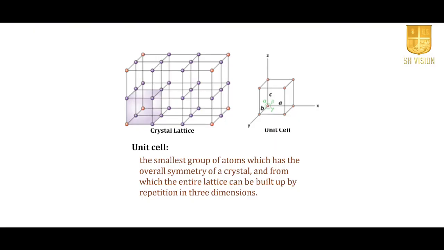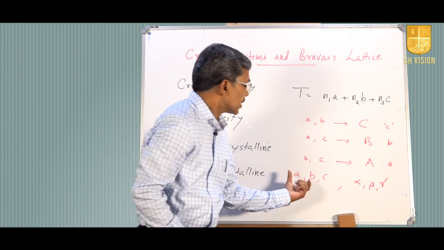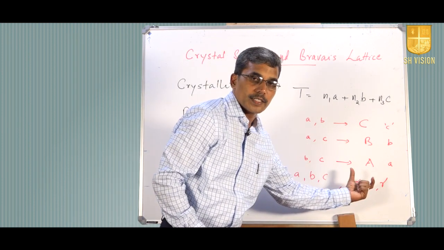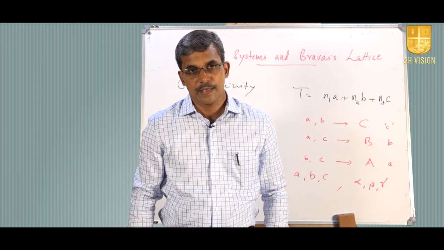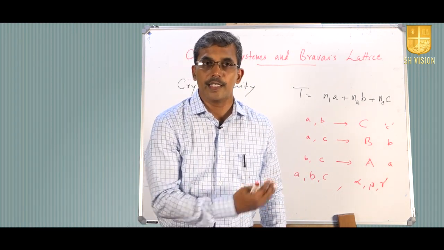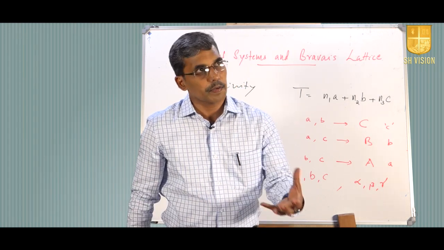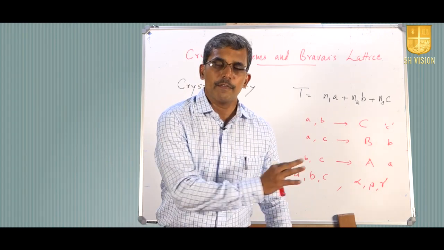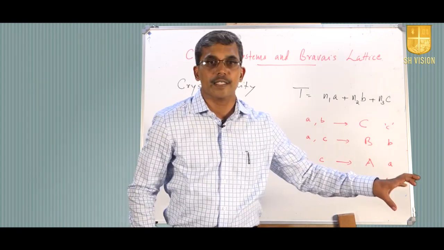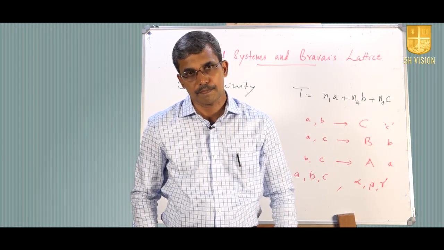Angle between B and C is what we call alpha, angle between A and C is what we call beta. So, these 6 parameters are called lattice parameters, sometimes we call them lattice constants, though they are not constant because generally this data will vary with temperature, with pressure or maybe some added impurities or alloying. They will modify, but still we consider these parameters and they are very important, and they are called lattice constants or lattice parameters.